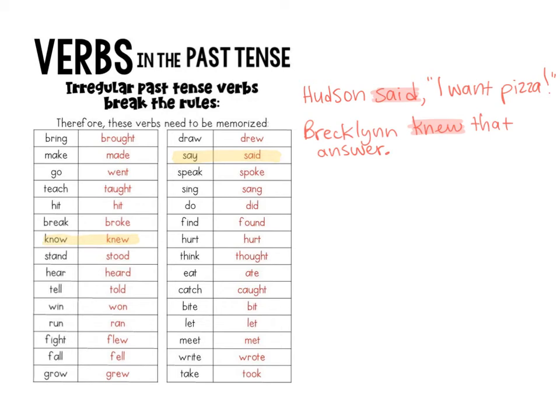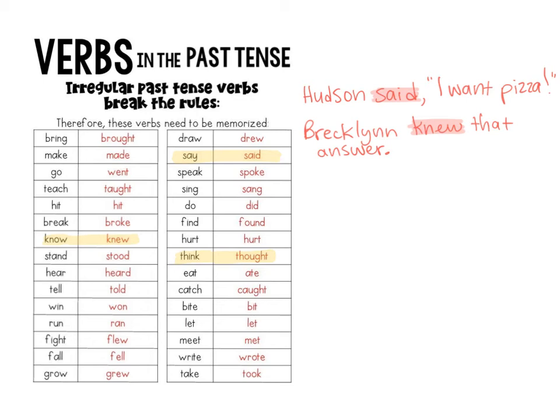Another one, we're going to go over a couple more. And again, you can just look at this chart and know some of these irregular past tense verbs. I just wanted to use them in some sentences so that you would recognize, oh yeah, that doesn't sound right whenever I just put ed on the end. So let's look at think. She didn't think something, she thought something, right?